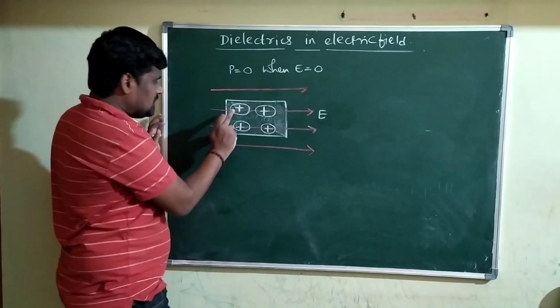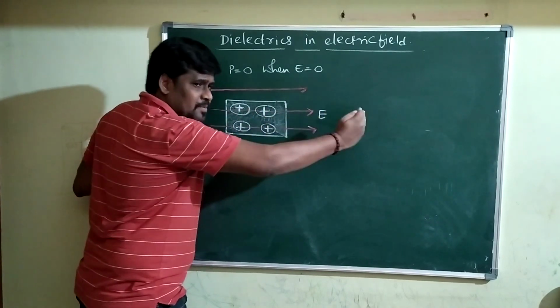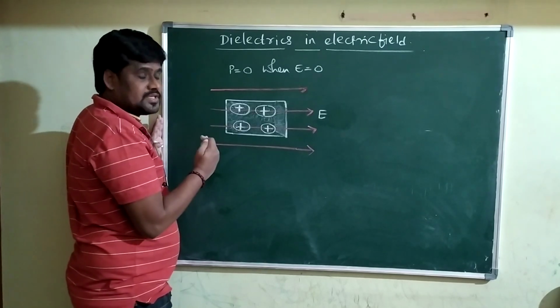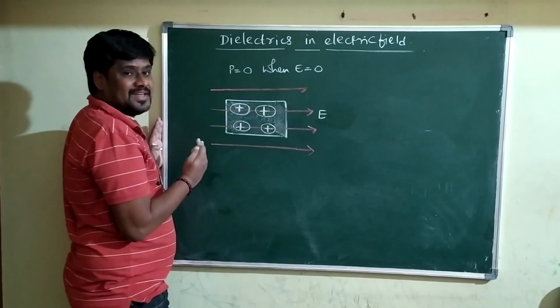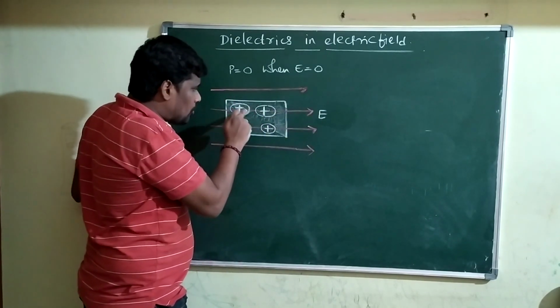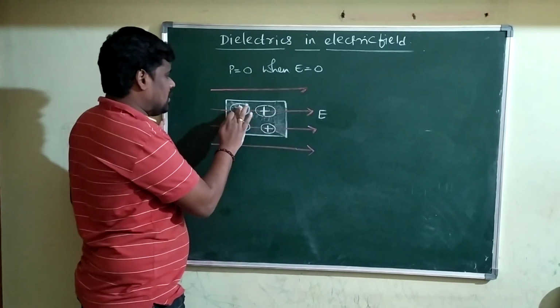Okay, then what happens? The positive charges are experiencing the force in the same direction of the electric field, therefore all the positive charges are drifted, or displaced, in the same direction of what? Electric field.